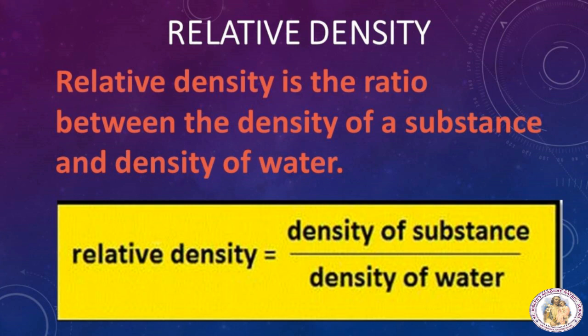But generally, the density of a substance is compared with the density of water at 4 degrees Celsius, because the density of water at that temperature is 1 gram per cubic centimeter. Finding the density of any other substance with respect to the density of water at 4 degrees Celsius gives the relative density. So relative density is equal to density of substance divided by density of water.